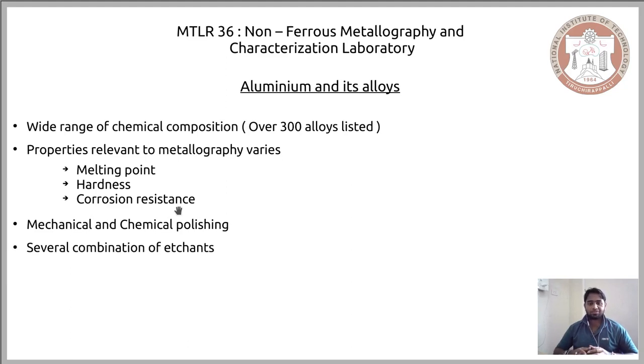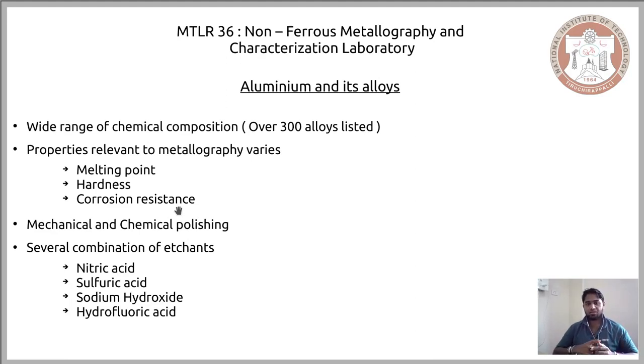Now, as we have seen, the corrosion resistance would be different for the different chemical compositions of the aluminum alloys, and therefore the etchants, or the combination of etchants, will also vary. However, when you talk generally about aluminum alloys, there are a few prominent etchants that are commonly used, and this list of etchants can be seen here. They are nitric acid, sulfuric acid, sodium hydroxide, and hydrofluoric acid. These are some of the etchants that are commonly used, again commonly meaning for a definite aluminum alloy.